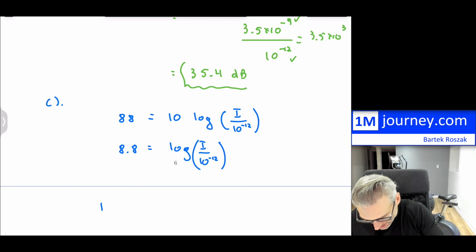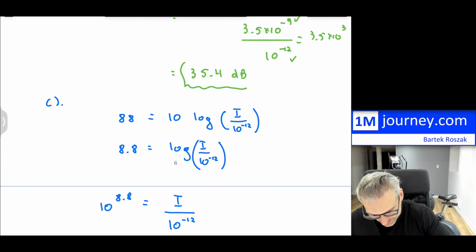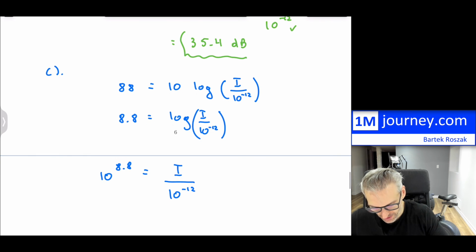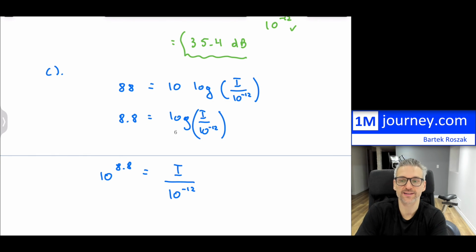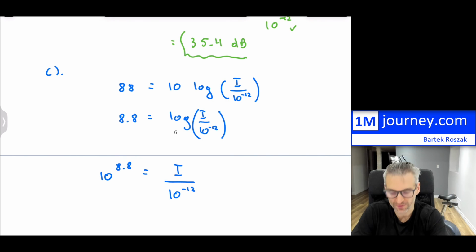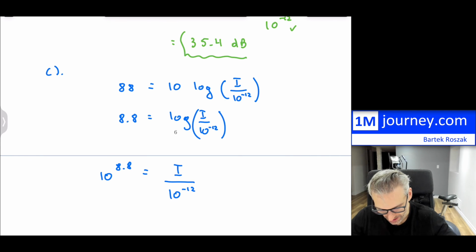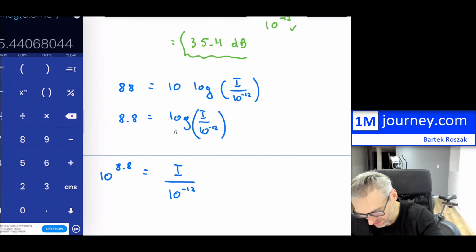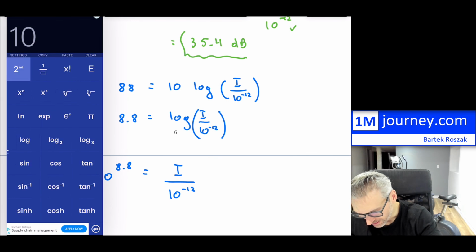What you're going to get is I all over 10 to the negative 12, so that log will disappear. If you want, for working with logs and going back and forth, I'll pull up a link above for you if you're interested or if you've forgotten. Now this isn't very hard.